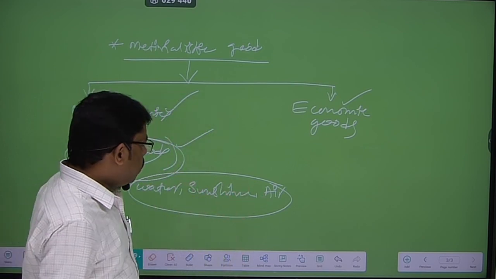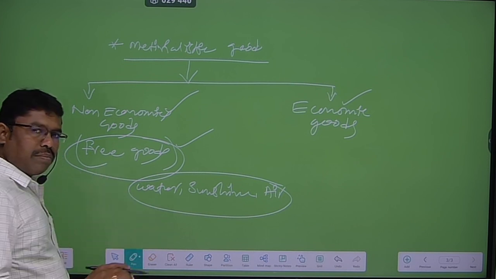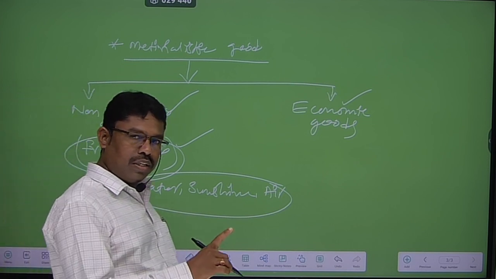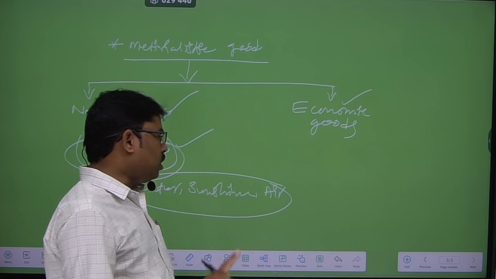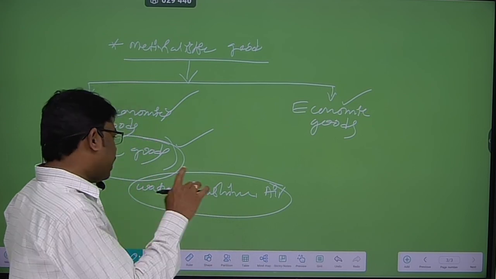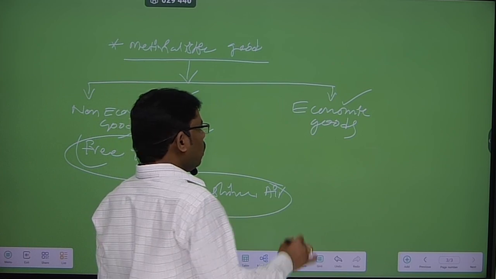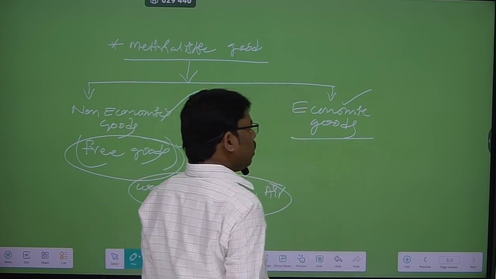Okay, right. So from the 2 marks point of view this is very important. Free goods is nothing but freely supplied by the nature without any price, and this good supply is always unlimited than their demand. So example, water, sunshine, air. Remember, right? Coming into second one, economic good.